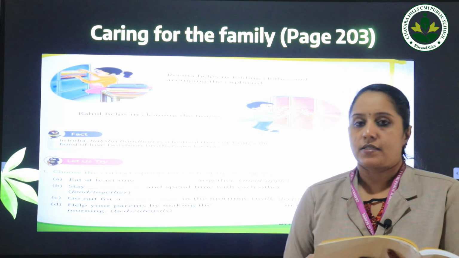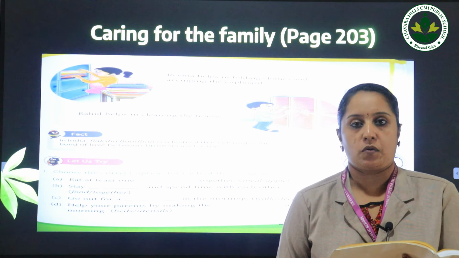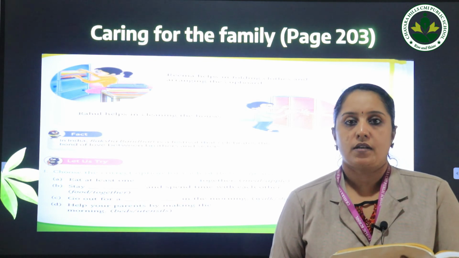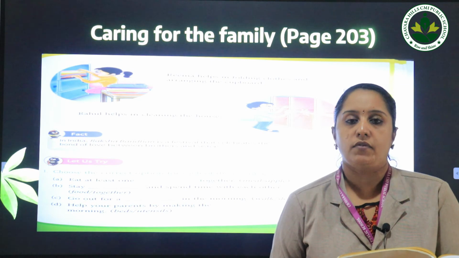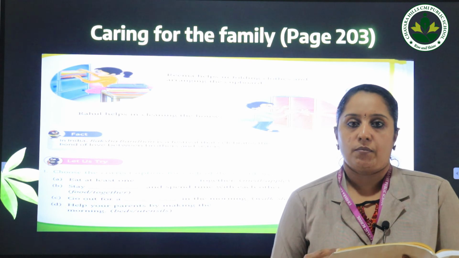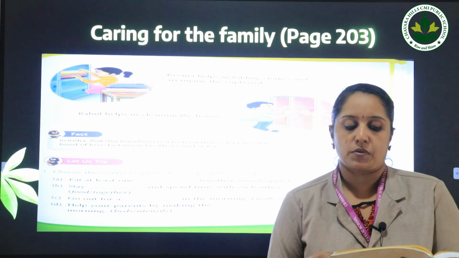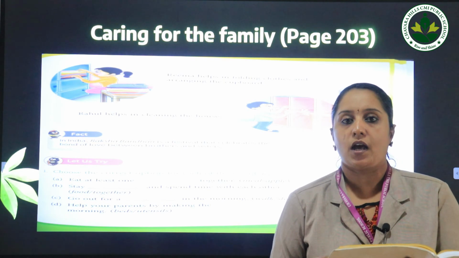Now what do you see in the second picture? You can see that Rahul helps in cleaning the house. So Rahul is helping his mother in cleaning the house. So whenever we are in a family, we need to do all the work together. So you can help your parents by helping in the cleaning process. You can help in folding clothes and you can help in the arrangement of the house.